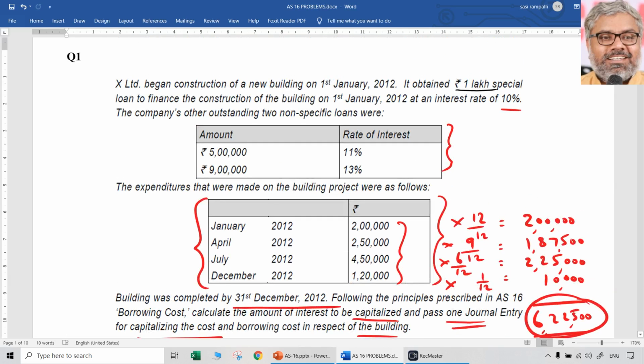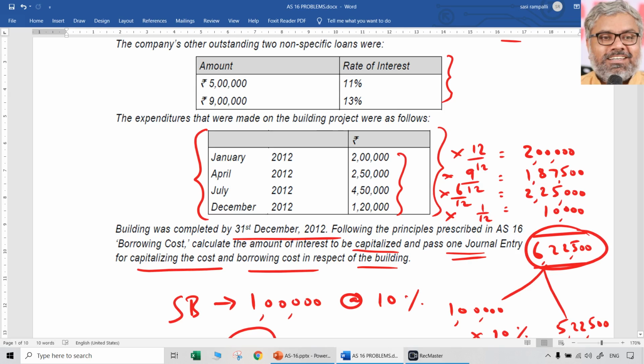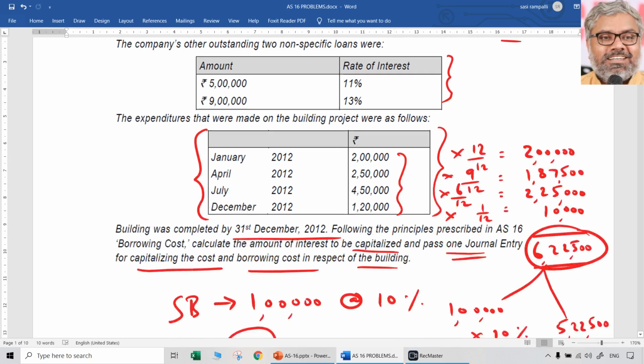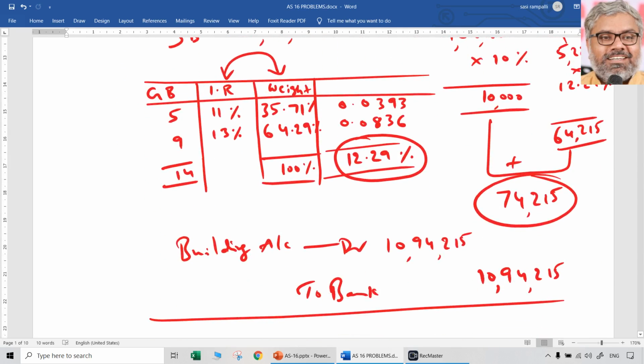That is the capitalization of interest related to the acquisition, construction or production of a qualifying asset, when that asset takes a substantial period of time to get ready for its intended use. While doing so, in case of specific borrowings, we can use the rate of interest that is actually applicable. But in the case of general borrowings, we have to take the weighted average rate of interest. Applying that, we can find out how much interest is to be capitalized.